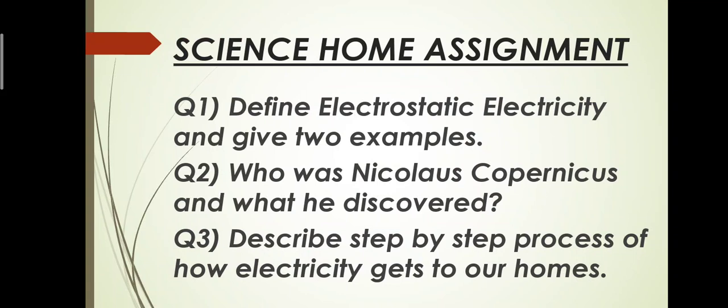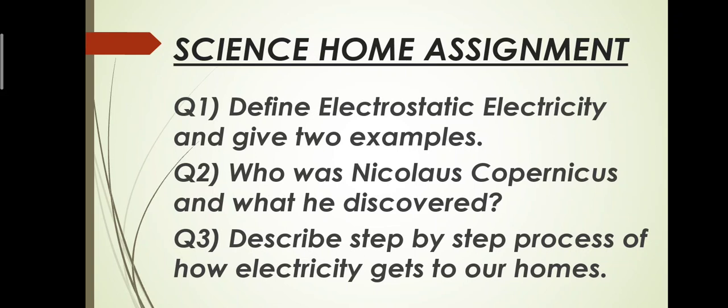The first question is define electrostatic electricity and give 2 examples. This question is related to unit number 11, electricity and magnetism, in your science book page number 92. I have already discussed the whole topic 11.2 static electricity with you. You have to write down the definition of static electricity and any 2 examples. As I have given you the explanation of all the examples, on page number 92, you can read the topic and write down the answer on your own.